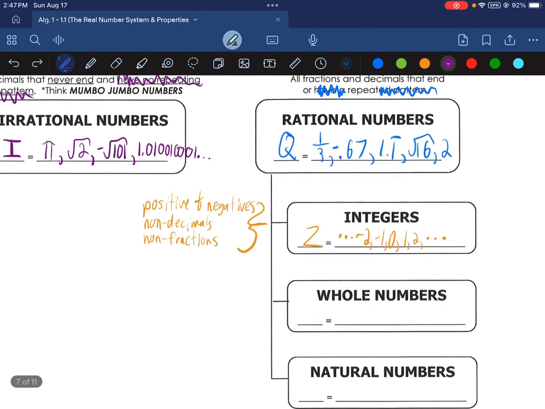The next group we have are whole numbers. We'll use that capital W because we haven't used W yet. And these are going to be non-negative integers. And I'm going to use INTS to abbreviate integers because honestly I'm lazy and I don't want to write it all the way out. It's a good practice to be able to abbreviate things in your notes. That way you don't have to write it out every single time.